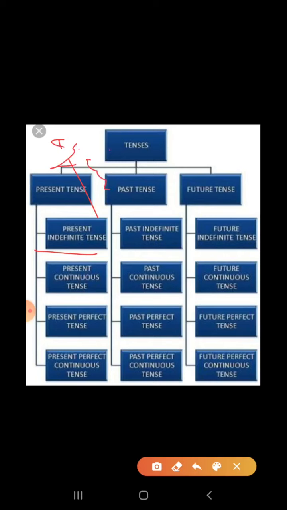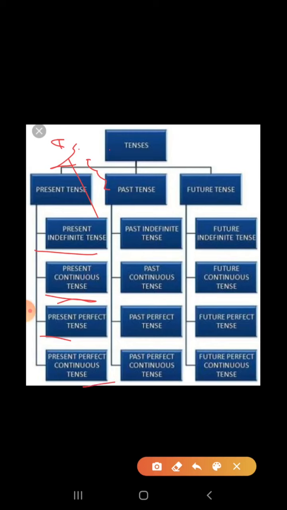Okay, now the next one is present continuous tense, the action that is continuing at the time of speaking. And the next one is present perfect tense, where the action has just completed at the time of speaking. That action is called present perfect tense.